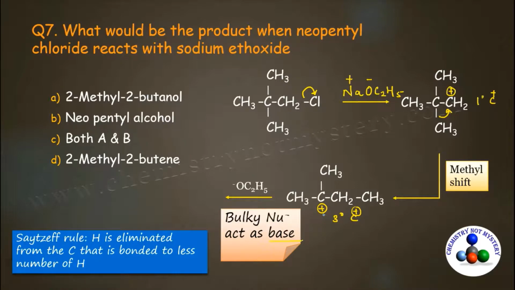Here you have to compare between the carbons that are directly bonded to the carbocation. So there are 3 carbons that are directly bonded to the carbocation. So this carbon is bonded to 3 hydrogens. This carbon is also bonded to 3 hydrogens. But this carbon is bonded to only 2 hydrogens. So hydrogen will be abstracted from this carbon.